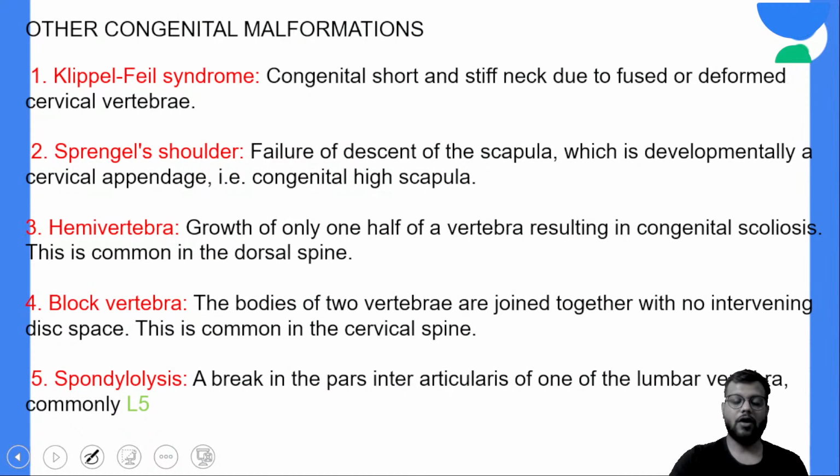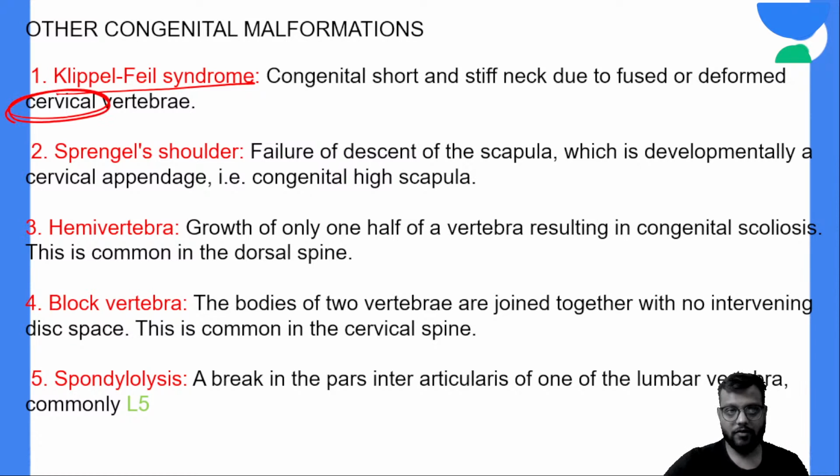Okay. Now, in the last part of the lecture, we'll discuss very quickly pediatric malformations, which are name-wise very important. सबसे पहले Klippel-Feil syndrome, it is related to the cervical vertebra, where there is malformation of the cervical vertebra leading to the fusion, congenital short and stiff neck.